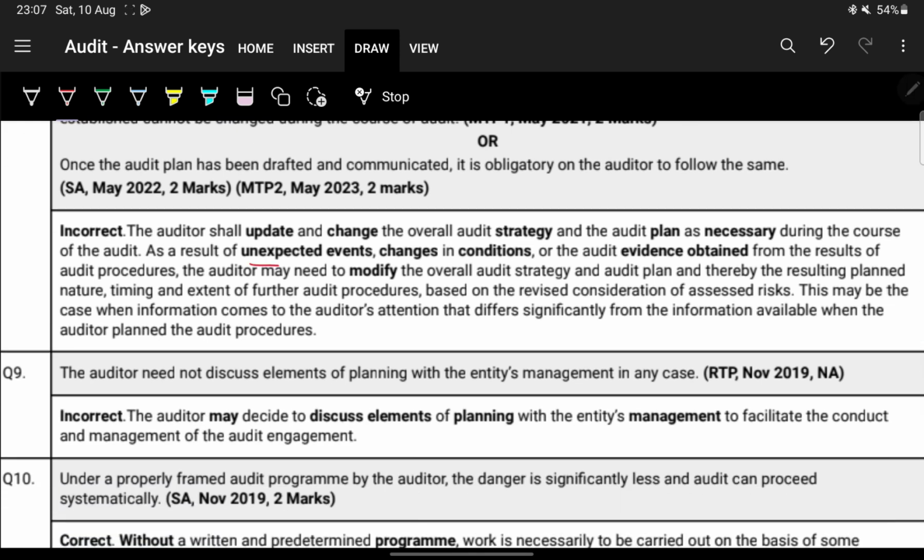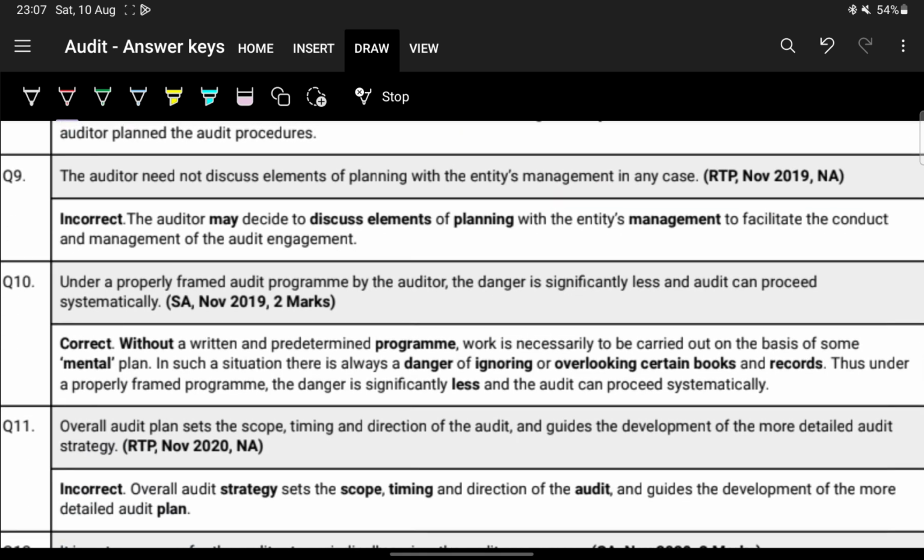Here, the same thing, you'll have to write that unexpected events, changes in conditions and evidence obtained may modify the overall audit strategy, the plan, and the resulting audit procedures. Same thing.